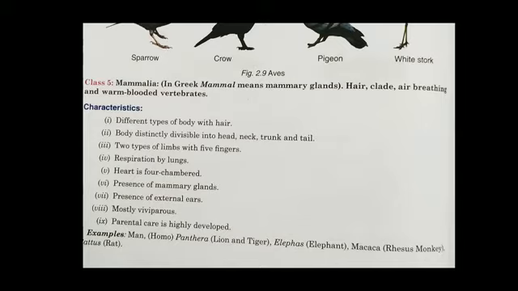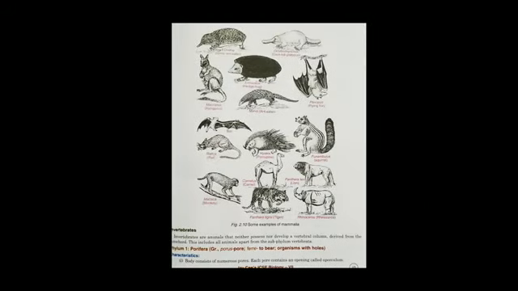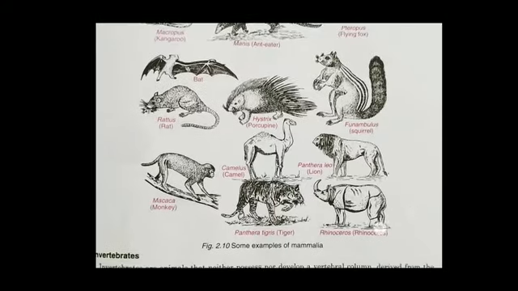Viviparous means that they give birth to the child. An example is man, lion, tiger, elephant, monkey, and rat. They don't lay eggs. And you can see the next is invertebrates.